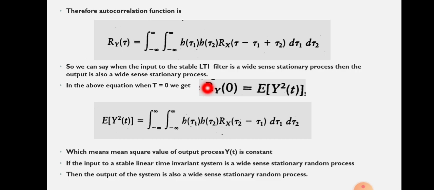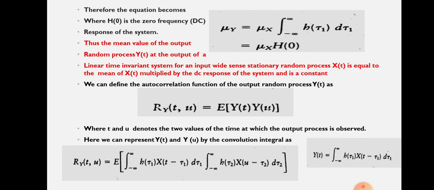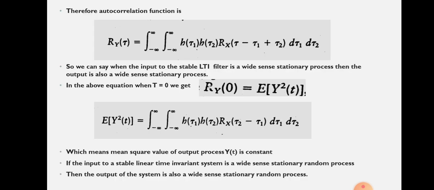Whenever tau equal to 0, that means we are taking the random variable at the same time. So actually the equation was expectation of y of t into y of u. See here, r y of t comma u is equal to expectation of y of t into y of u, and whenever t equal to u, we will get y of t into, instead of y of u, we can write y of t. So that will become expectation of y square of t. Okay, so r y of 0 equal to expectation of y square of t.